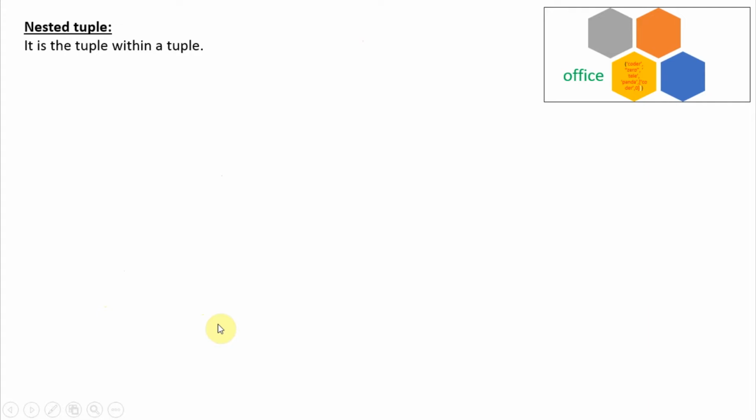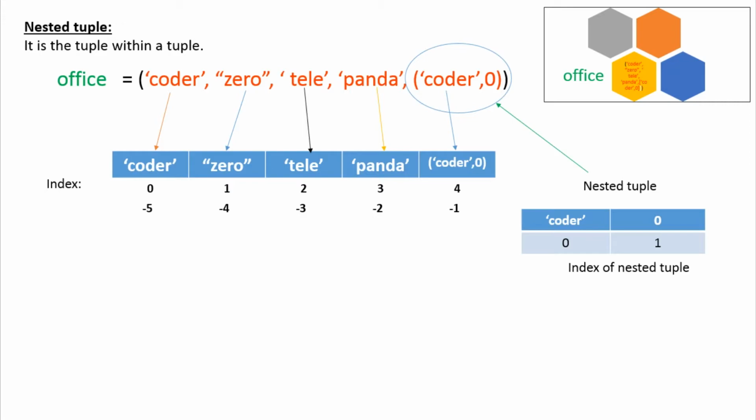Now let's talk about nested tuples. So what is a nested tuple? A nested tuple is a tuple within another tuple. Here office is our outer tuple and this is the nested tuple because it is inside the tuple office. Guys, you can see coder is present here also and coder is present here also. This coder is an item of the outer tuple office. This coder is an item of the inner tuple. You can see.